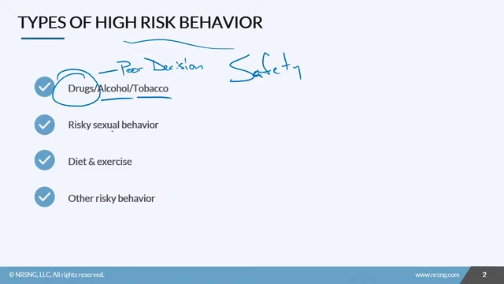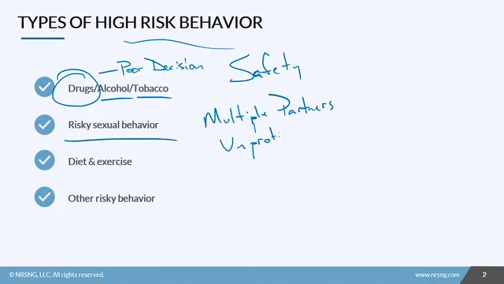The other one we want to look at is risky sexual behavior. So what does this mean? Risky sexual behavior is multiple partners or unprotected sex. And what that means is that it leads to a higher occurrence of potentially sexually transmitted infections or unplanned pregnancies. So this is a type of high-risk behavior.